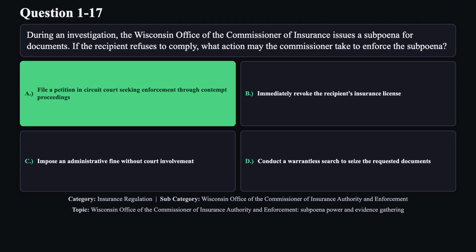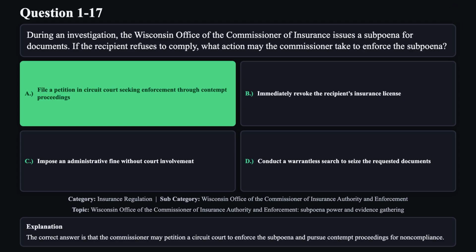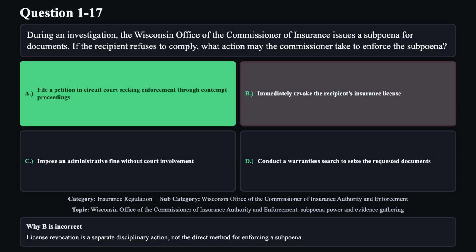The correct answer is A. The correct answer is that the commissioner may petition a circuit court to enforce the subpoena and pursue contempt proceedings for non-compliance. Reason B is not correct. License revocation is a separate disciplinary action, not the direct method for enforcing a subpoena.